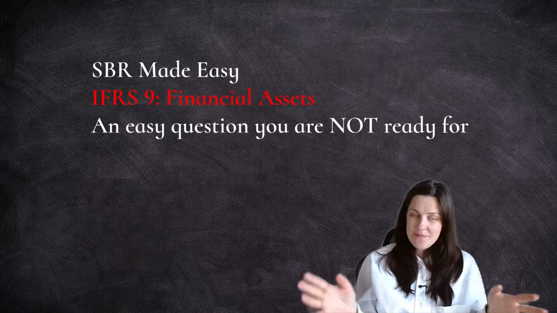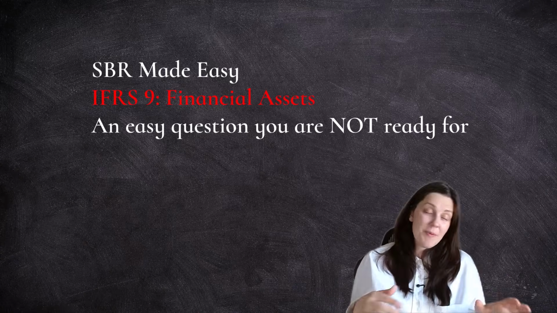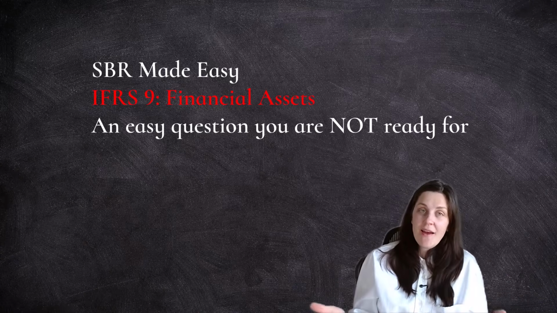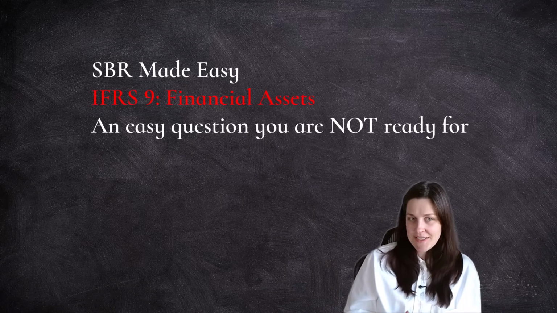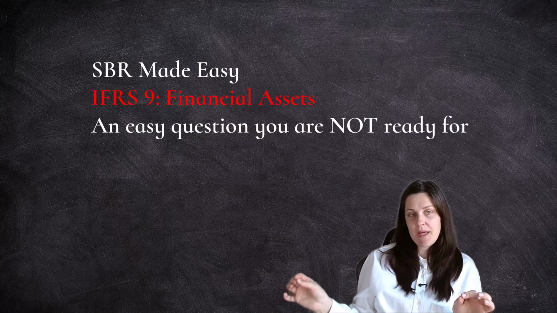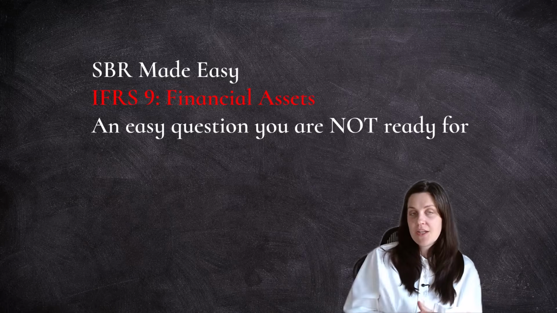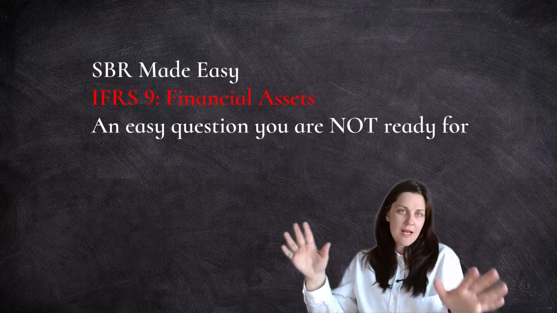Financial instruments, IFRS 9, IAS 32, is a difficult topic because there's so much to learn, and basically there are 4 different chapters that cover that. And one of the topics that is always missed by people is the derecognition of a financial asset. So we are going to have questions like that.